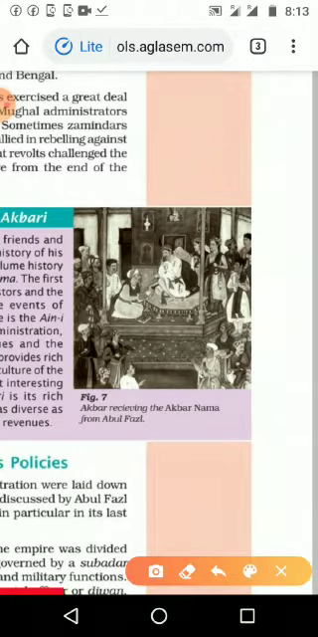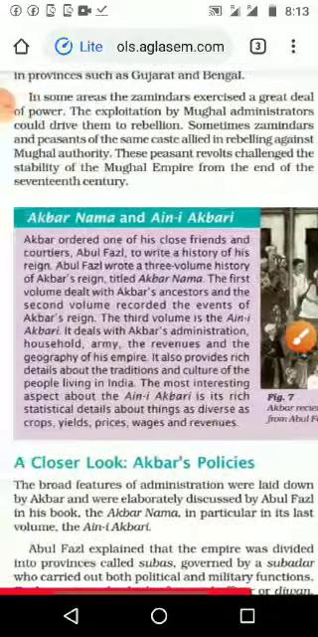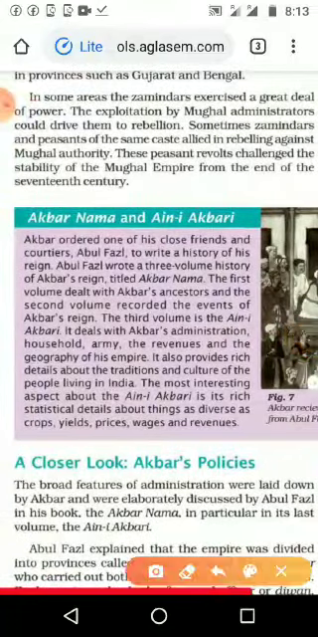And here we can see one picture. King Akbar is sitting here, and Abdul Fazl is submitting his written book to the king. So what is Akbar Nama? If you get this question, you can write it like this: it is a book about Akbar's history or time of rule, written by Abdul Fazl, and the name of that book is Akbar Nama, and there are 3 volumes.